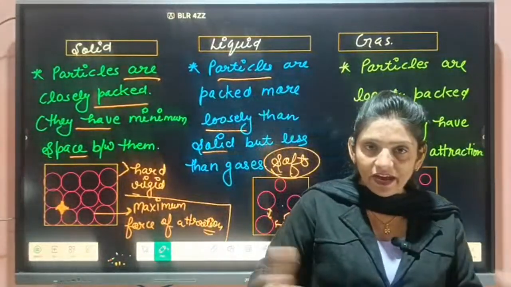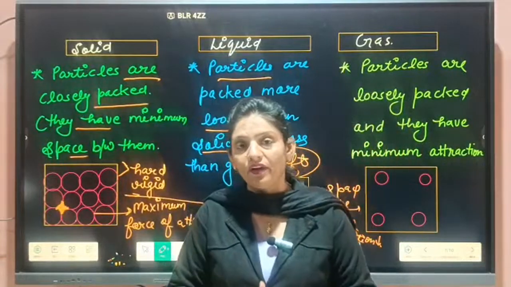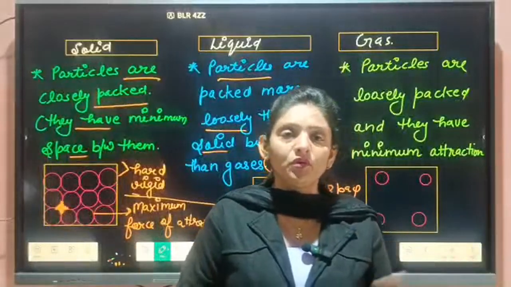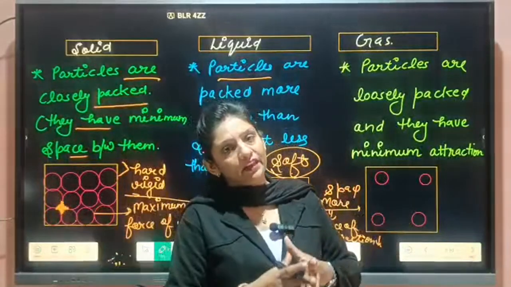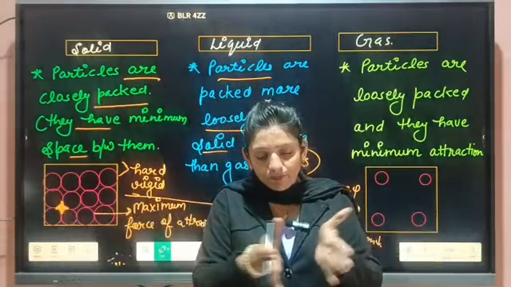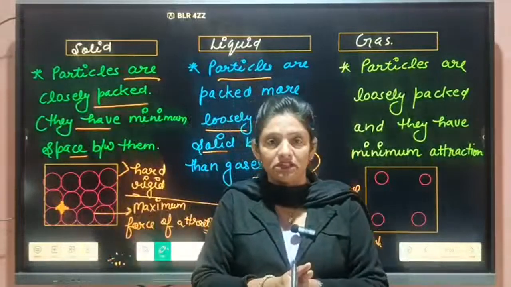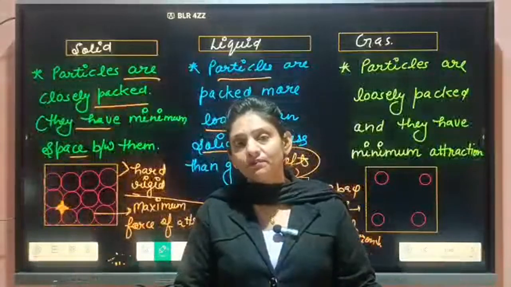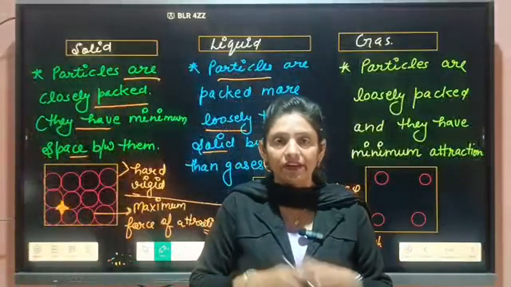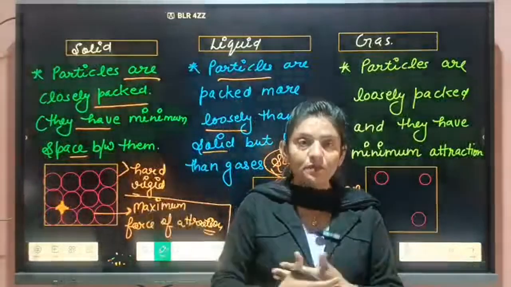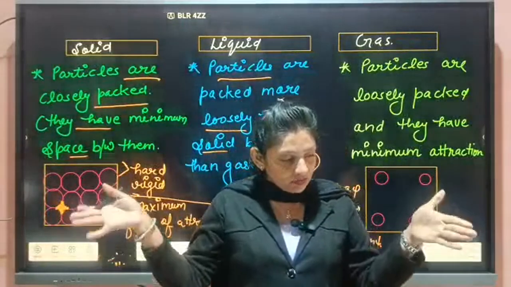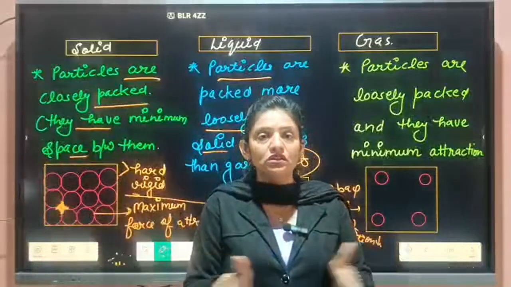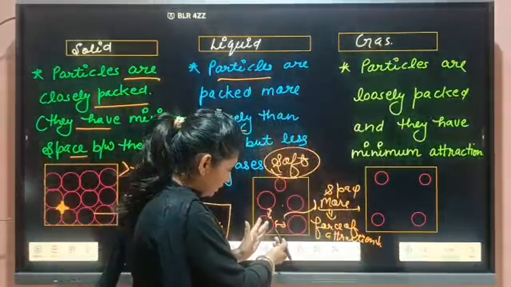Students, if I have a poly bag, a polythene, or you can take a balloon also, and we fill water in it and compress it, we can easily compress it. Why? Because we are filling liquid, and liquid particles do not have so much force of attraction between them. They have space. If we pressurize them, particles will come closer to each other and occupy this space.